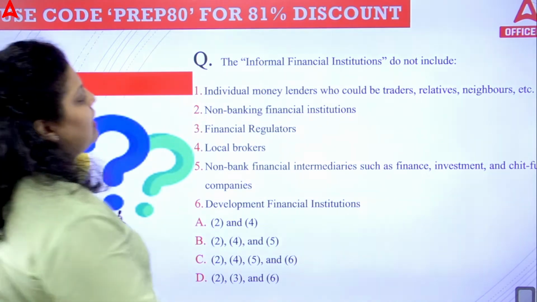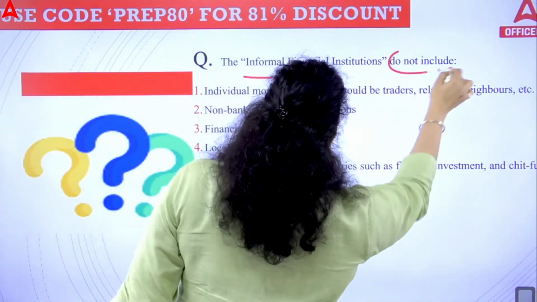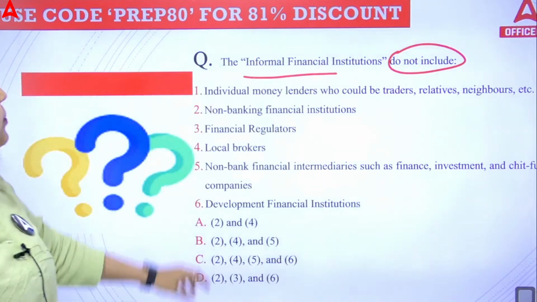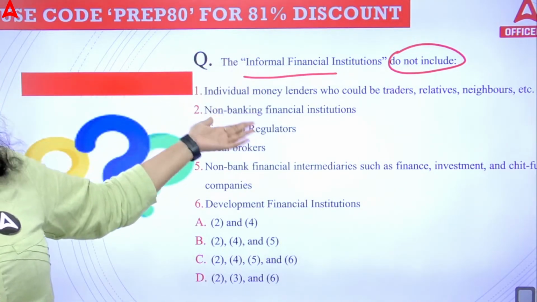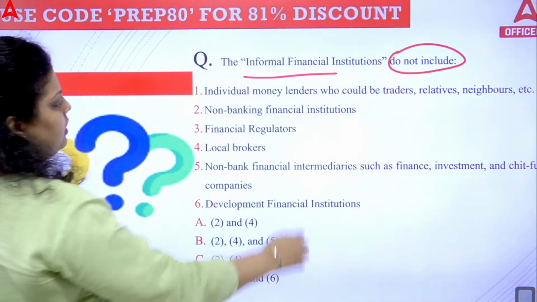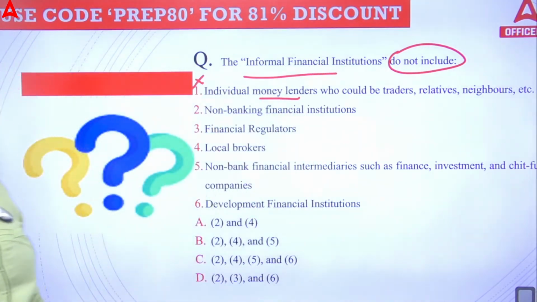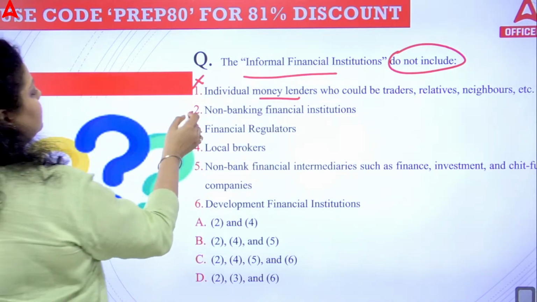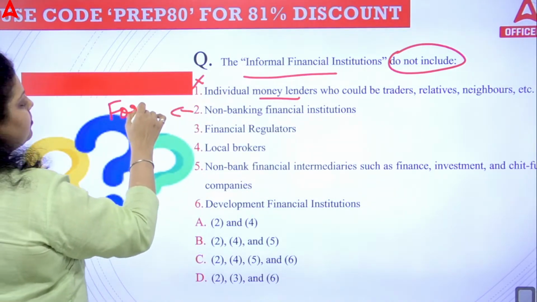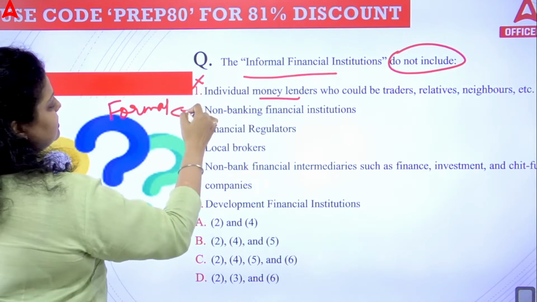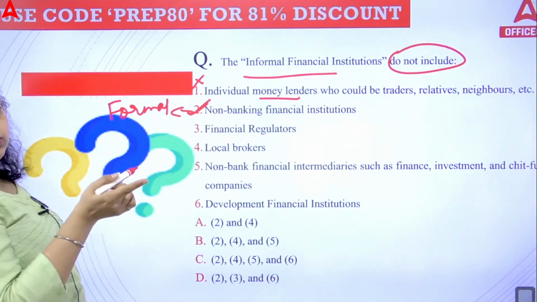So here the question is asking which of these do not count as informal financial institutions. First, individual money lenders. Money lenders are an informal financial system, so it can't be the right answer. Non-banking financial institutions are part of the formal system, so the second will be right. Third is financial regulators.